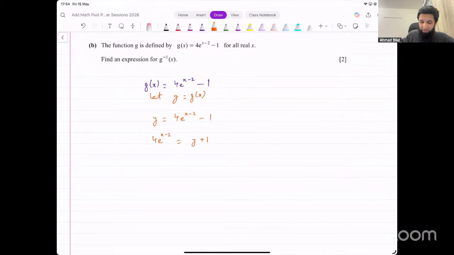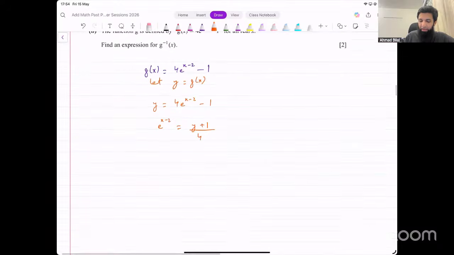Divide 4 on the other side. I'll just do that in the same step as well. Now, how do we get rid of this e? x is in the power, right? What we can do is we can take ln on both sides, log base e, right? Take ln on both sides. When we do that, we get ln of e raised to power x minus 2 equals ln of y plus 1 divided by 4.